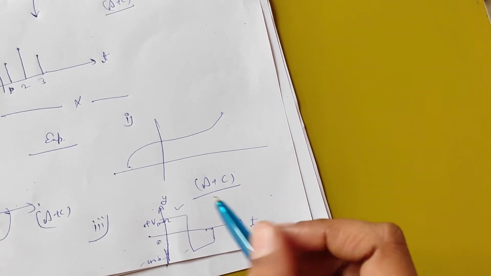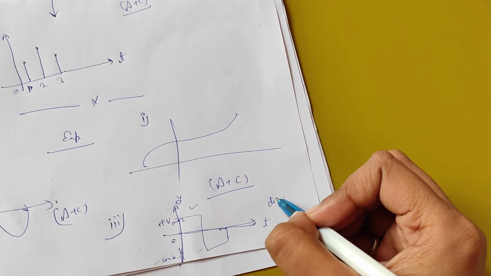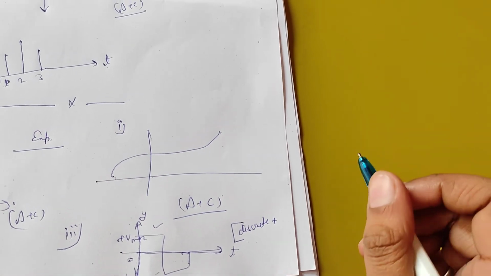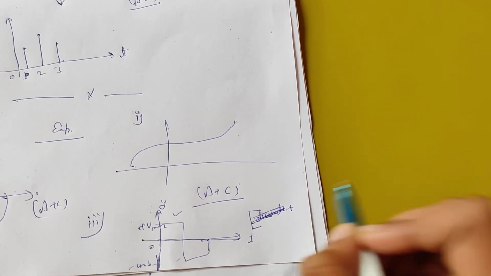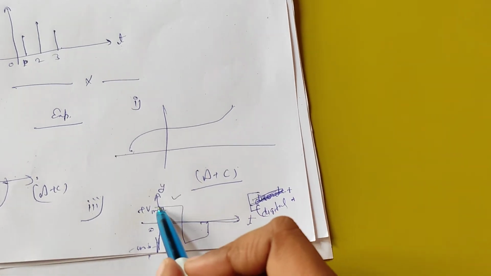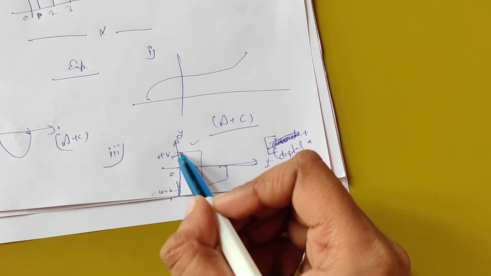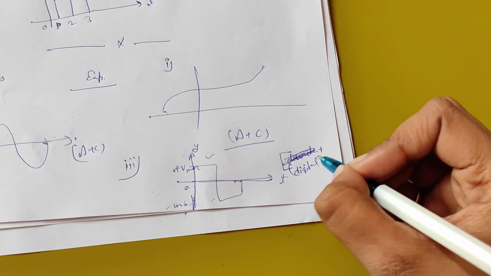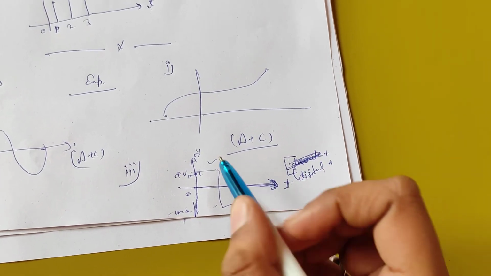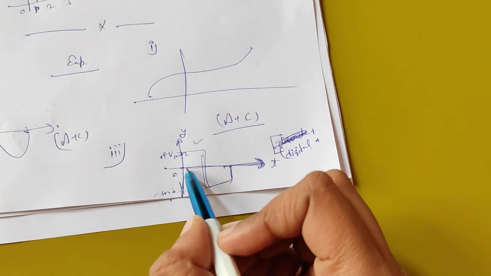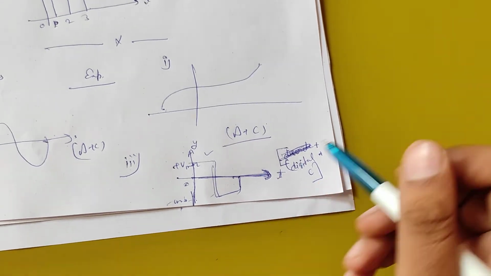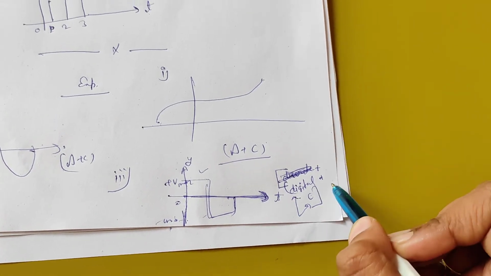So what kind of signal is this? Sorry, this signal is digital, because the signal is discrete on the amplitude axis. Plus, on the t-axis the time is continuous in nature, so this is a continuous time signal. So it is a digital plus continuous time signal.